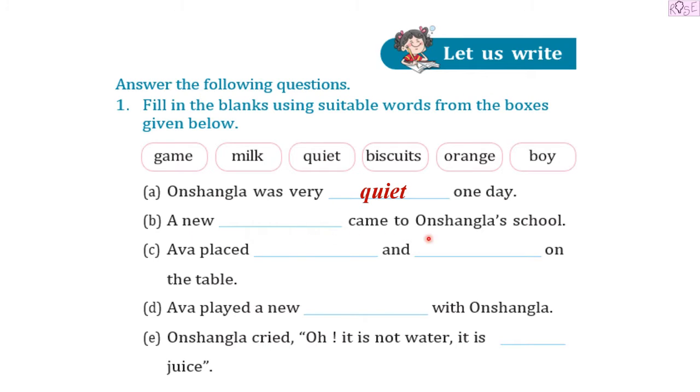A new dash came to Onshangla's school. A new boy came to Onshangla's school. Next we have, Eva placed dash and dash on the table. She placed milk and biscuits on the table. Then we have, Eva played a new game with Onshangla. And last we have, Onshangla cried, oh, it is not water, it is orange juice.